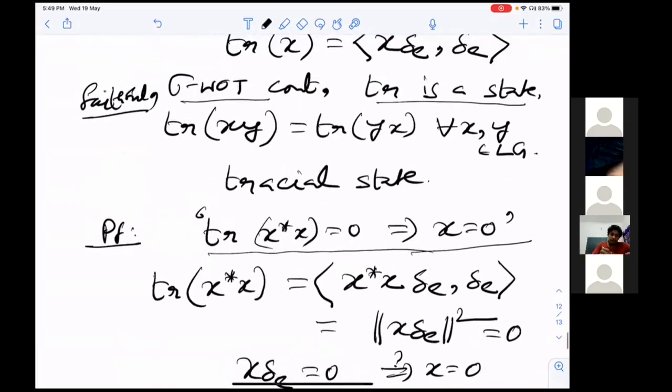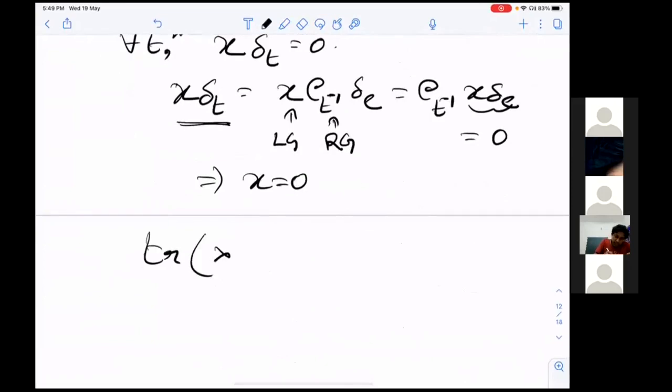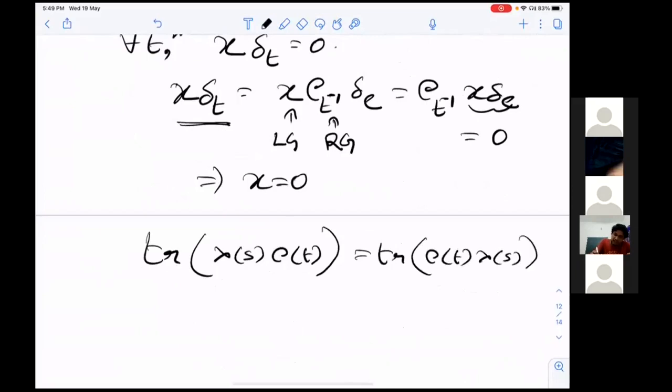Now we only need to prove that it is a tracial thing. For that also it is easy, so I will skip the proof. You just have to prove that trace of lambda_S rho_T equals trace of rho_T lambda_S, and just extend by continuity.